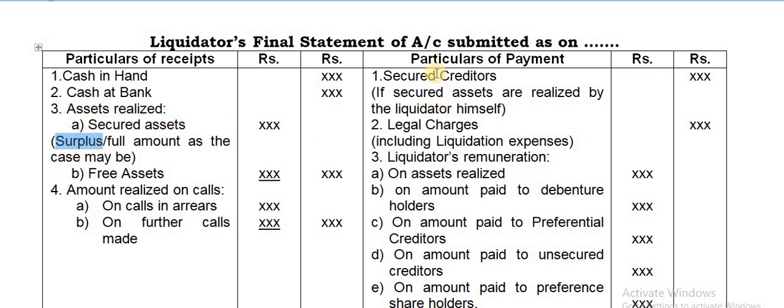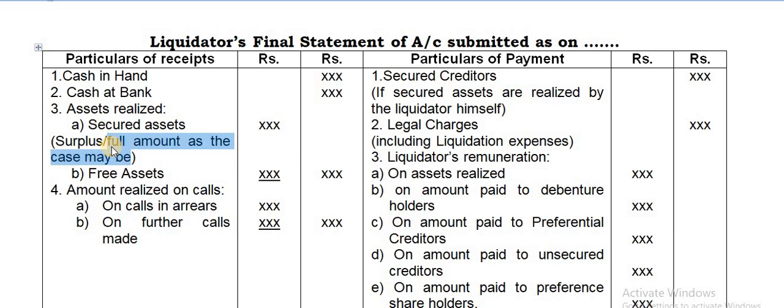When you take only the surplus, you should not show here the amount paid to the secured creditors. When you have to show this amount is if secured assets are realized by the liquidator. If it is realized by the secured creditors, then please don't write the amount here. The format as it is given you can write, but the amount you should not write. Got it? So this is where you should be a little careful. If you take the full amount of the secured asset realized, show the payment made. So you can take the full amount if it is being realized by the liquidator.